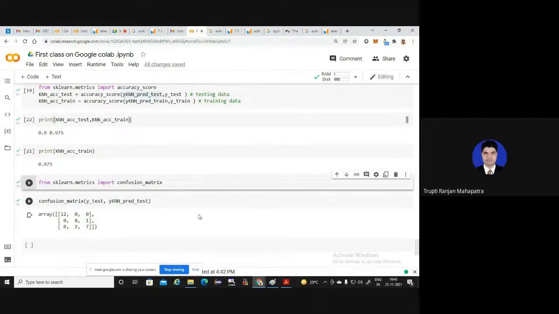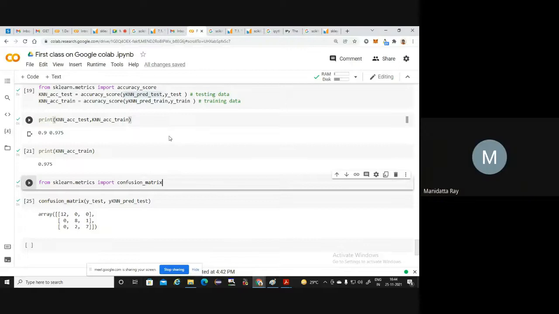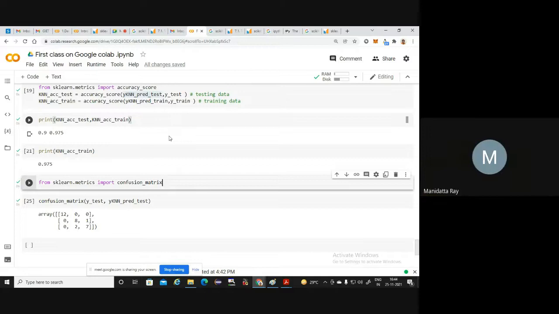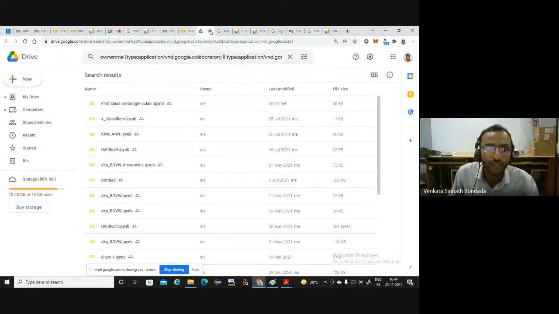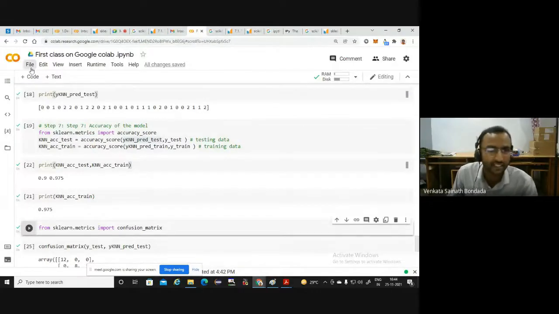In the meantime, let me answer: here we have used the already available data set. They're asking how we can import a separate data set and analyze. Suppose in case of images or any other data set, in general, you have to load the data into Google Drive. From Google Drive, you can directly import the data to Google Colab, and from there you can access it.